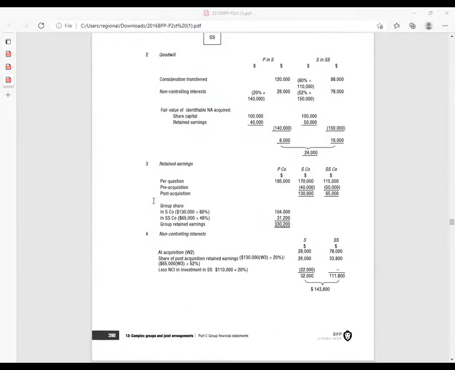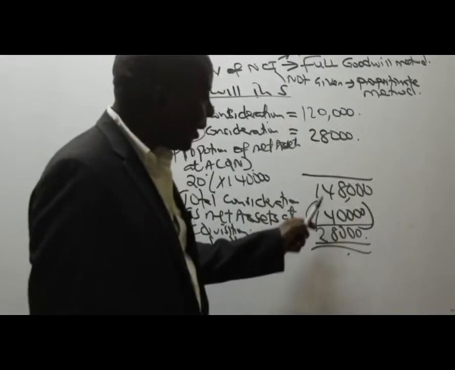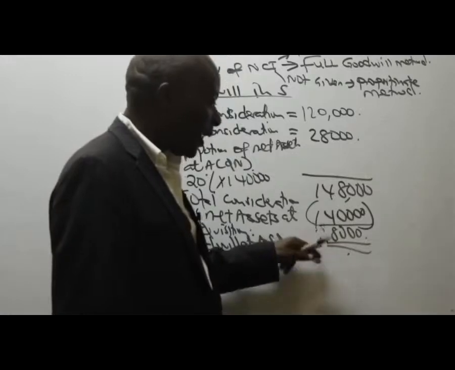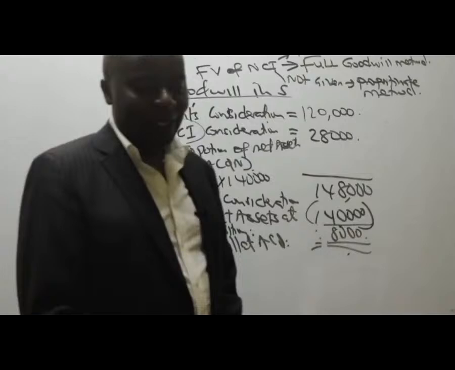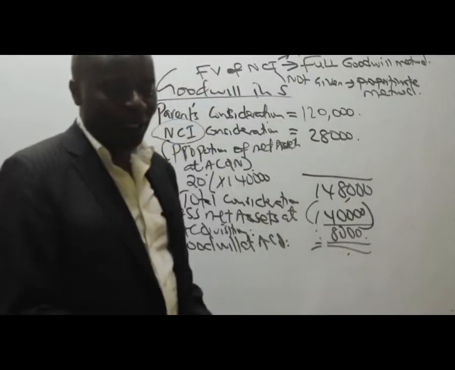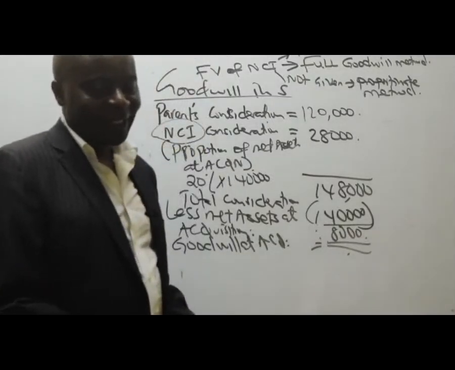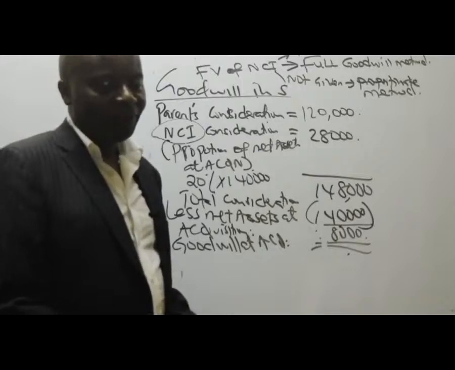When you look at this, already they have the goodwill. Where did we get 28,000 from? It's 8,000, sorry. You can see the goodwill here is 8,000. This is supposed to be 148 minus 140. Where did I get 20? It's 8,000. Are we together there? That goodwill is supposed to be 8,000.